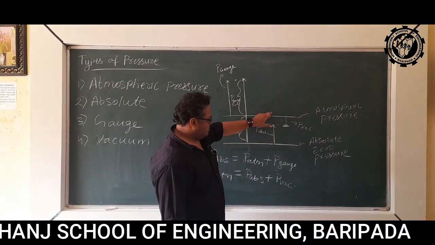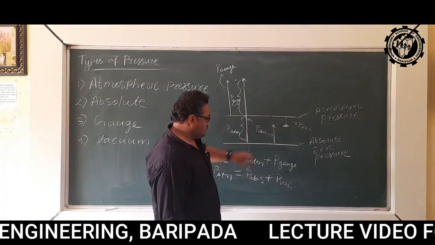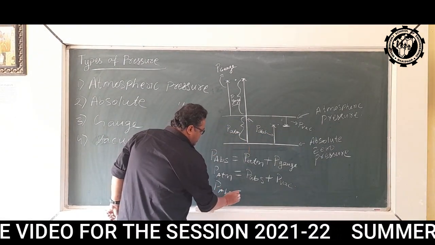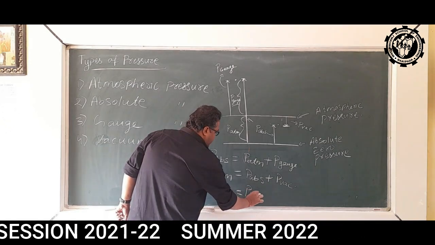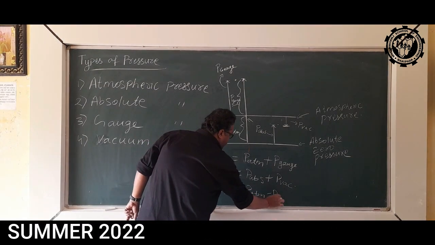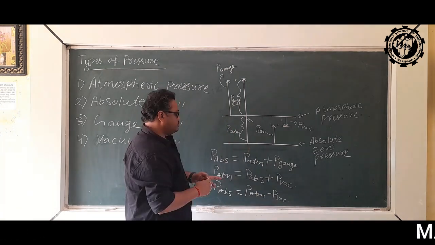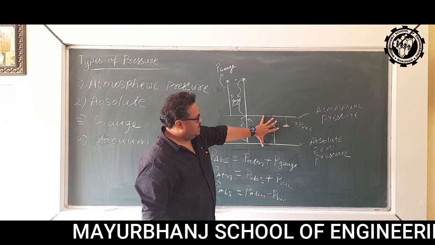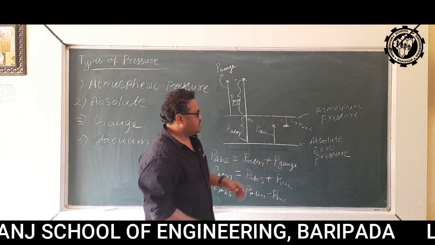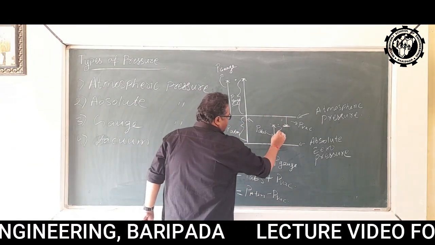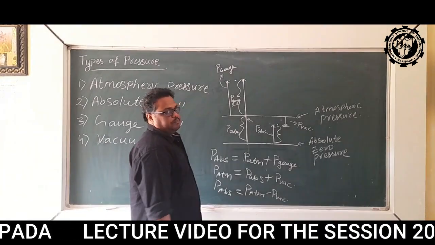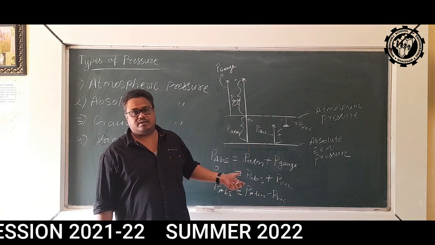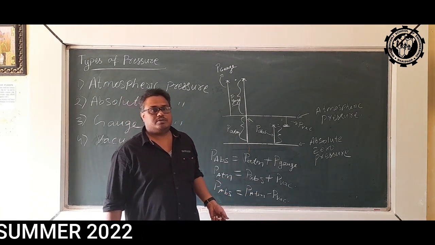This will give you the P atmospheric. Otherwise you can also write that P abs is equal to P atm minus P vacuum. So absolute pressure will be equal to atmospheric pressure minus vacuum pressure. So you will get this value of P absolute. So this is all about the various types of pressure and the relation between them.